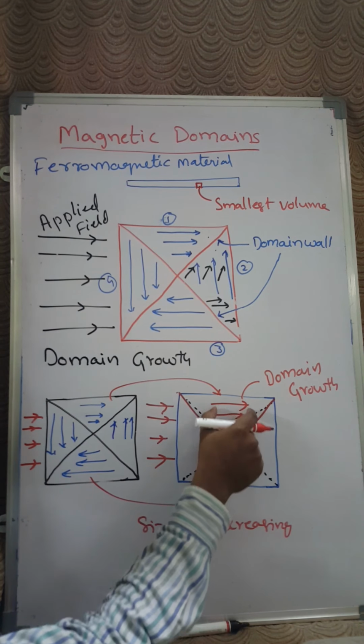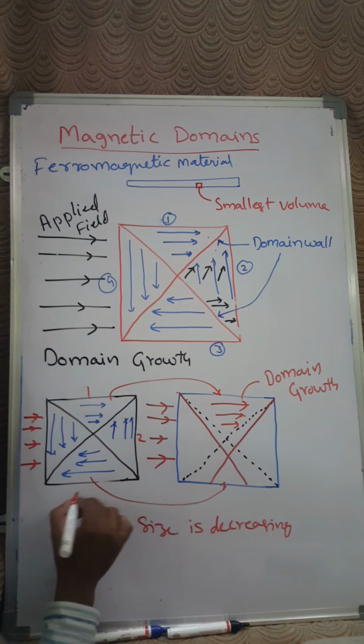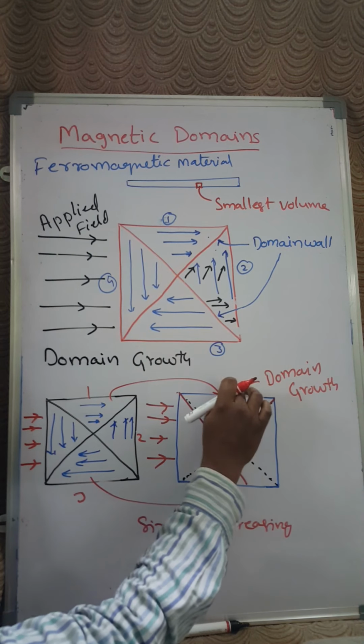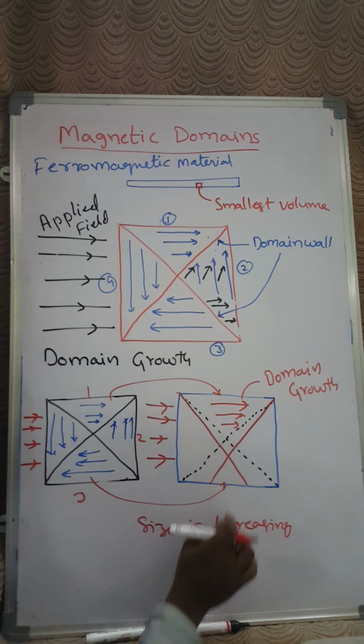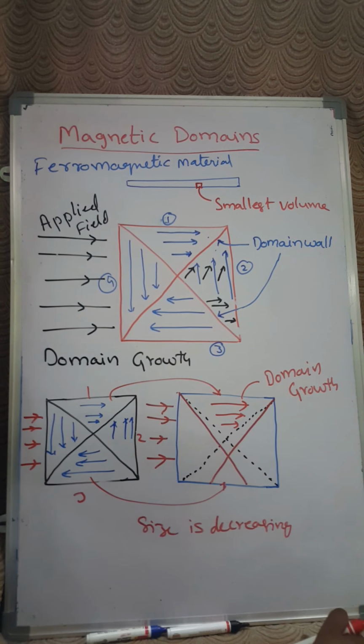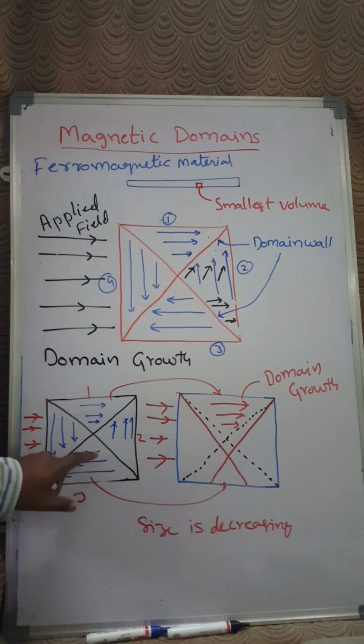The first domain is gradually increasing, and the third domain is going to shrink here. That means the first domain, whose spin is parallel to the applied field, is growing at the expense of domain 3. Right? Now, if I increase the magnetic field further, what will happen? All the domains present will try to align in the field direction.